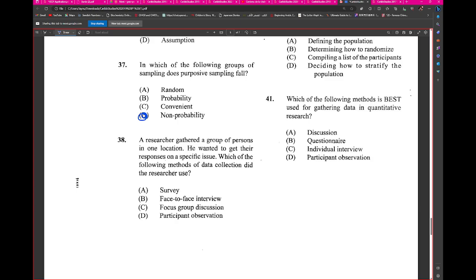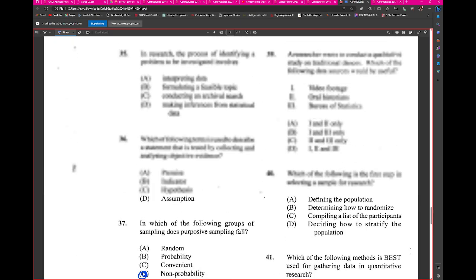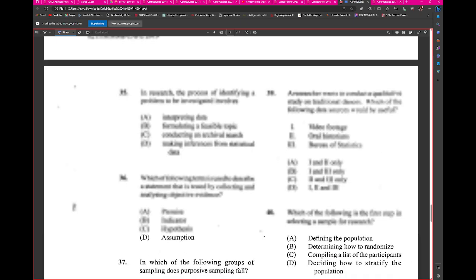A researcher gathered a group of persons in one location. He wanted to get their response on a specific issue. Which of the following methods of data collection did the researcher use? Focus group discussion. Wonderful. Almost through. Page is blurry.